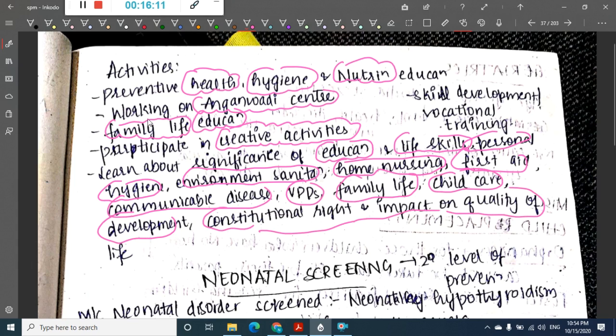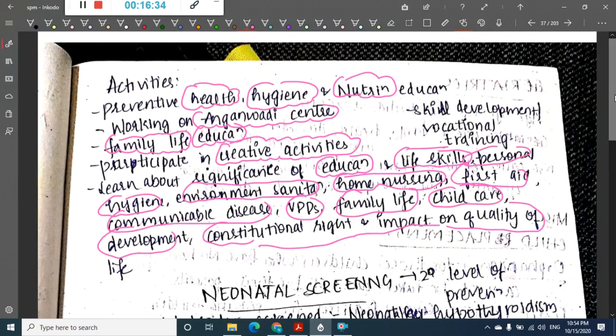So they are taught all these things: the significance of education, life skills, personal hygiene, environmental sanitation, home nursing, first aid, communicable diseases, vaccine preventable diseases, family life, child care and development, constitutional rights and impact on quality of life. So this is about Kishori Shakti Yojana.